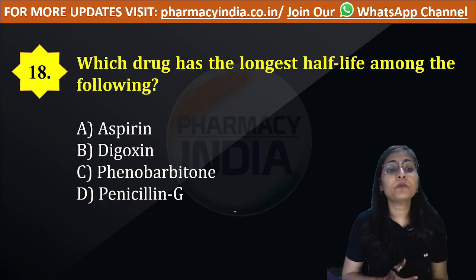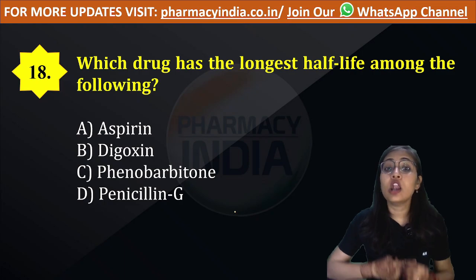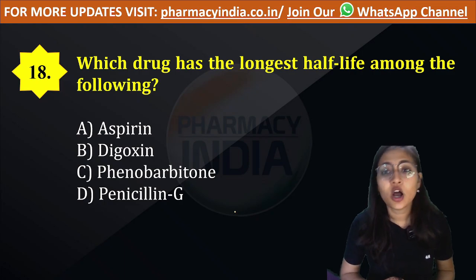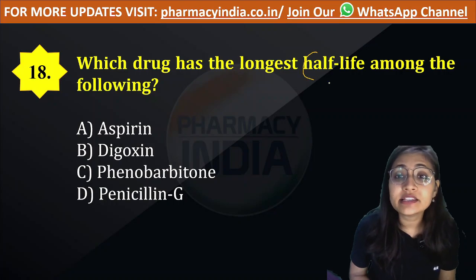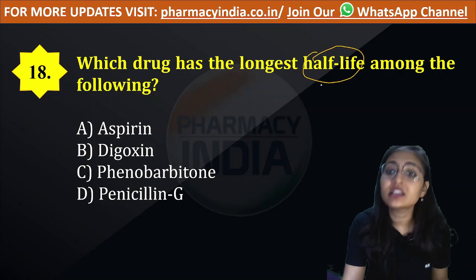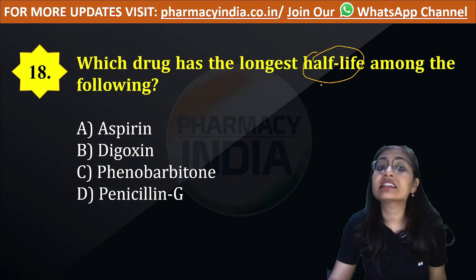Next question, which drug has the longest half-life among the following? Longest half-life, students. Half-life, what does it mean? It is the time in which 50% of the drug administered gets excreted out.